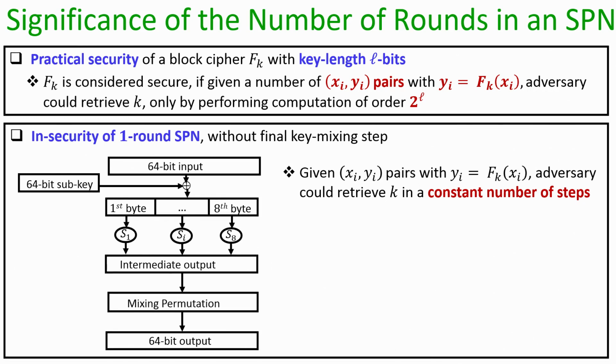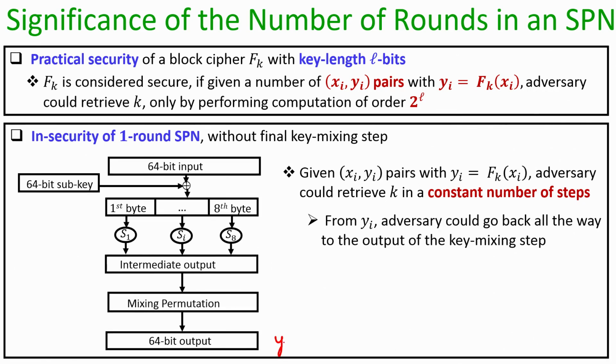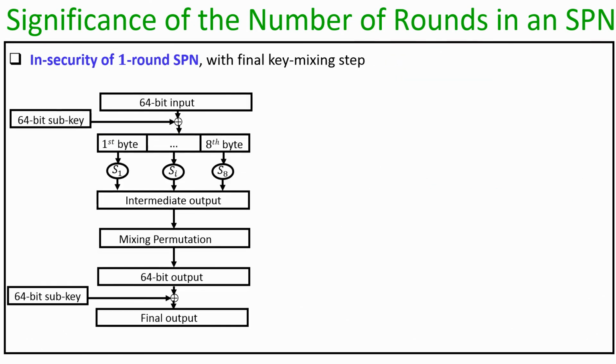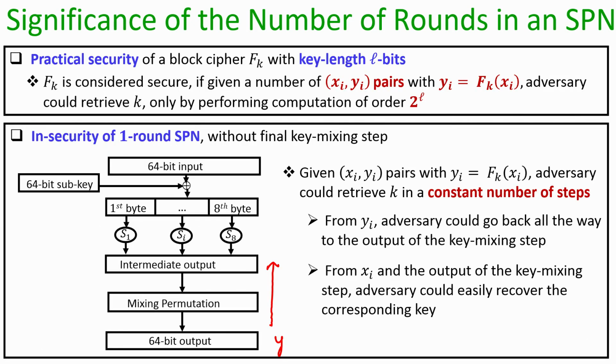Imagine the adversary knows y. From this y it can reverse the effect of the mixing permutation and go back to the intermediate output, namely the output of the substitution step. It knows the description of the S boxes, so it can invert the intermediate output and go back all the way to the output of the key mixing step, and it knows the x value as well.